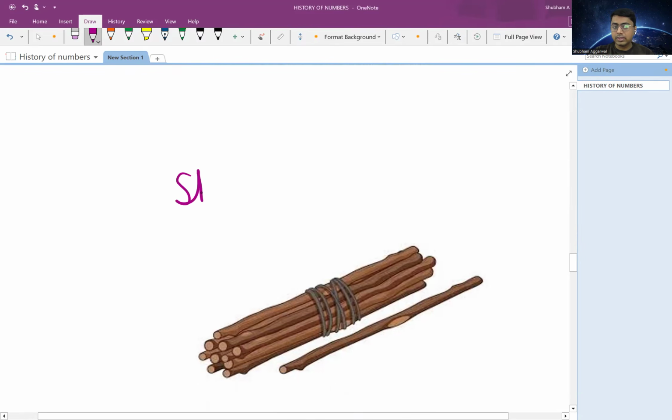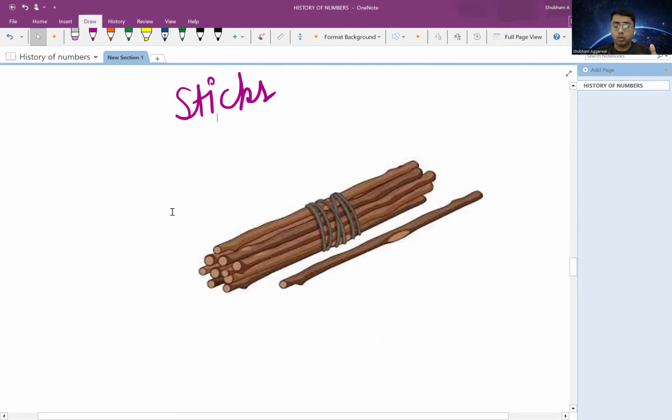Now, sticks were something that could not be dried up and they were not too heavy to carry. But again, if I have to keep track of a large number of sheep, a huge flock of sheep, then using sticks may not be a feasible option. It may not be convenient for me to carry sticks every time wherever I am going, right?